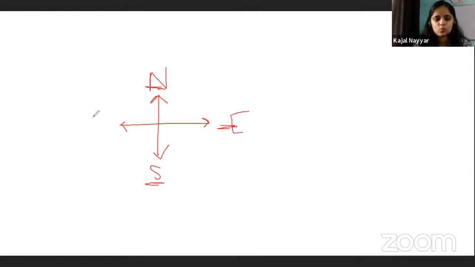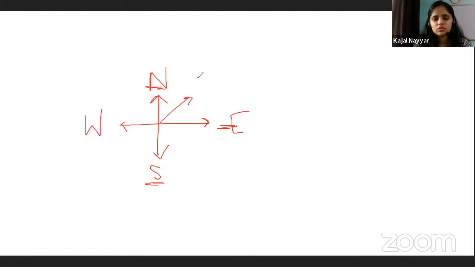First of all, in your mind you should be clear about a few directions. If we talk about this direction, what is this? North. What is this direction? East, south, and west, right? So this is north, this is south, this is east, this is west.